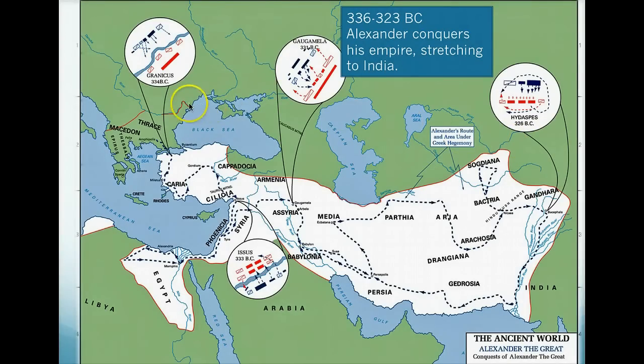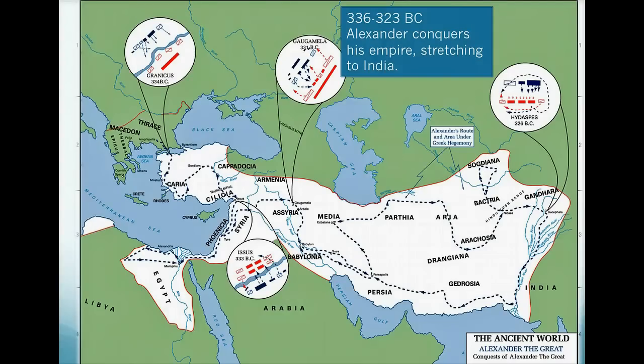It's going to stretch all the way from Eastern Europe, here we see the Greek region, all the way through the Middle East and into India, reaching the Indus River Valley. So essentially he has conquered the Persian Empire and fulfilled Philip II's dream of conquering it.